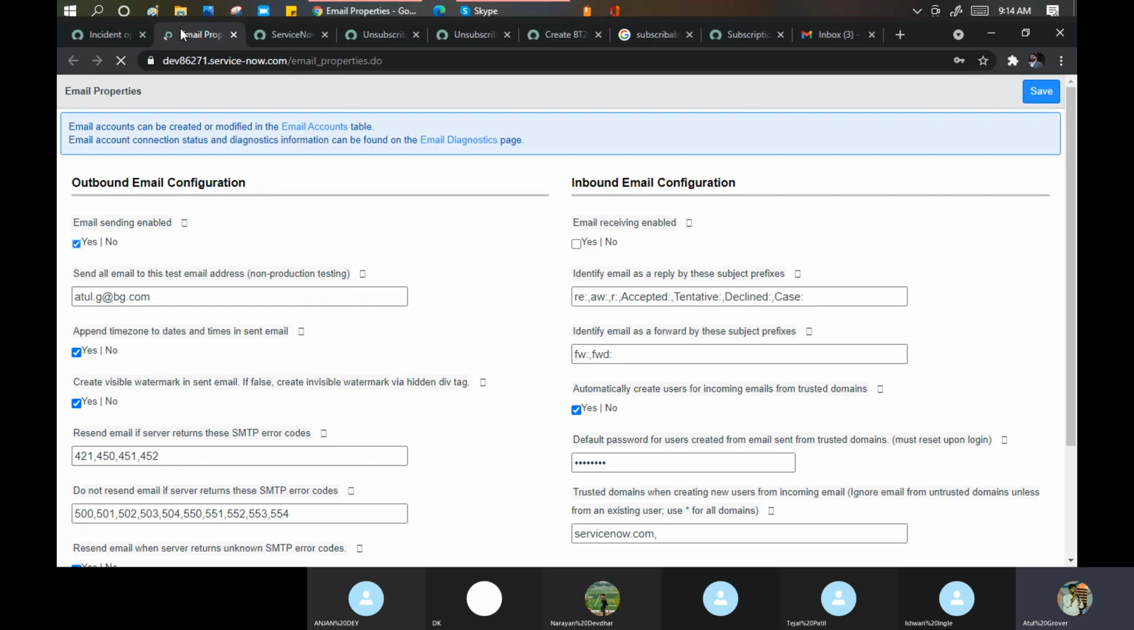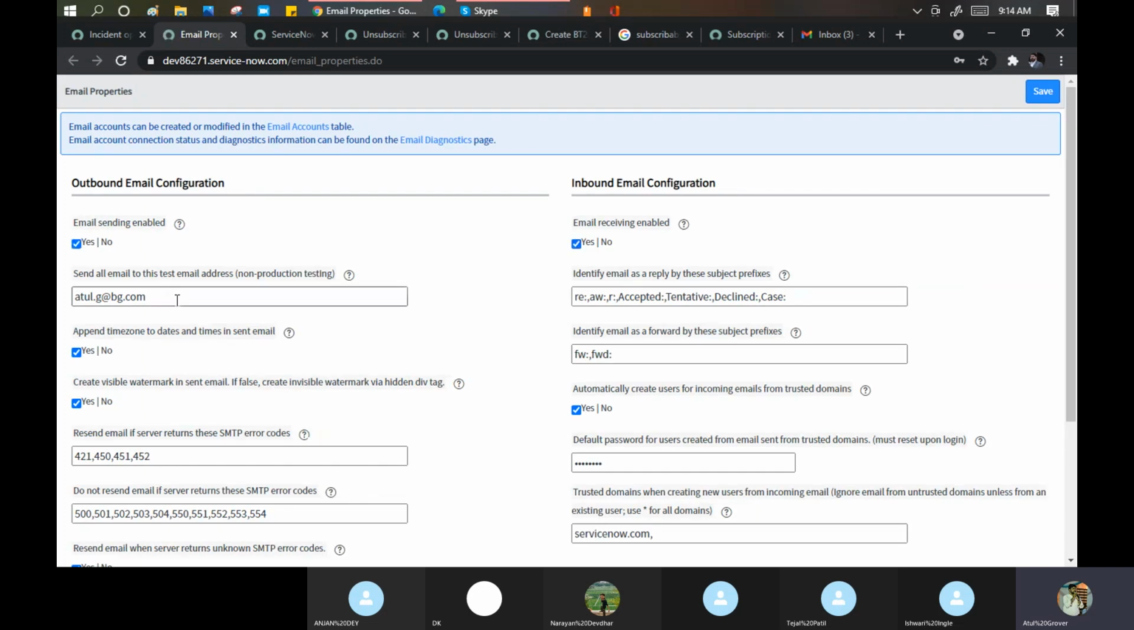Receiving it, let me enable it, and let me remove this. Okay, or let me put Atul.Grover.